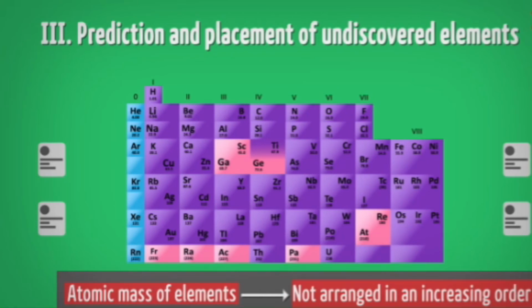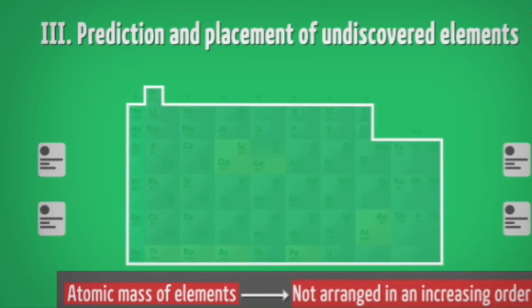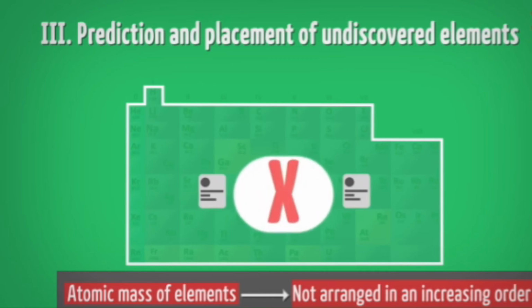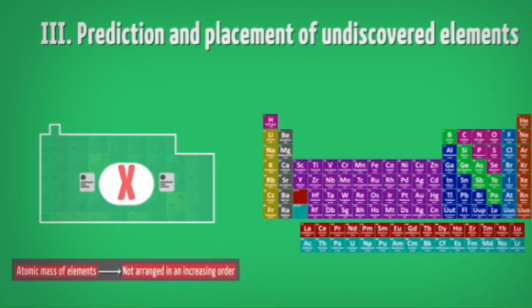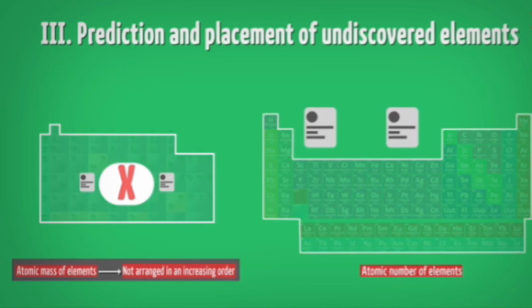Why? Because atomic number is in increasing order, as was made clear by Moseley by introducing the atomic number of the elements. So the prediction and placement of undiscovered elements was not in the increasing order of their atomic masses. If we place them in the increasing order of their atomic number, then whatever he predicted is perfectly fine. In this way, the drawback of Mendeleev has been corrected by the modern periodic table.